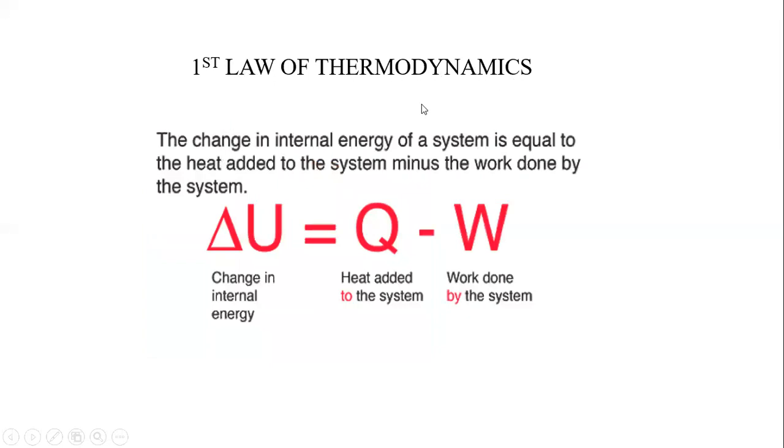First law of thermodynamics. The change in internal energy of the system is equal to the heat added to the system minus the work done by the system. The mathematical expression of the first law of thermodynamics is delta U, which is the change in internal energy, equals Q, heat added to the system, minus W, work done by the system. So delta U equals Q minus W. The change in internal energy of the system is equal to the heat added to the system minus the work done by the system.